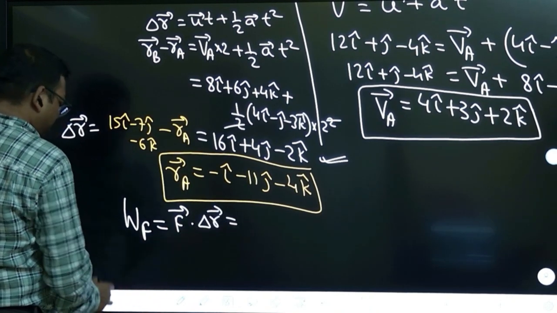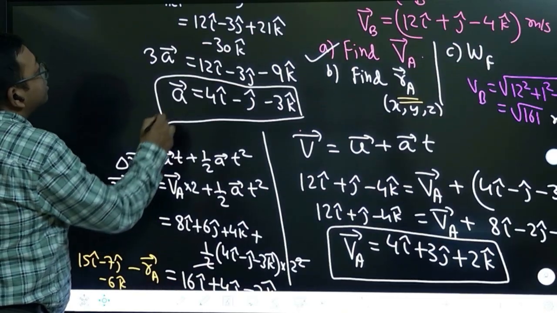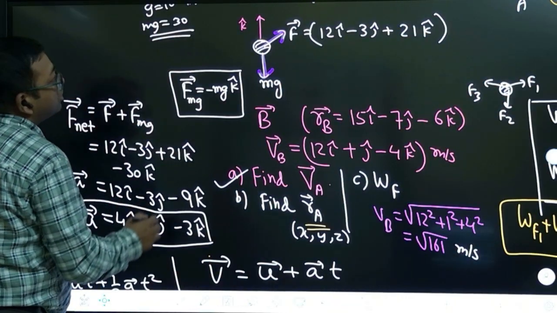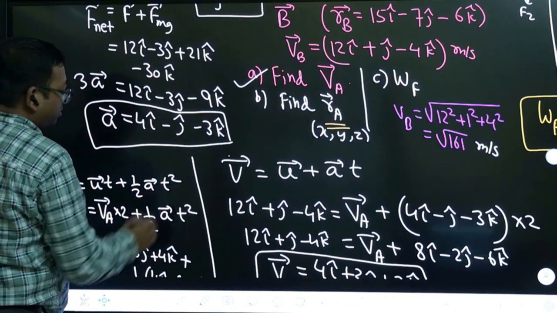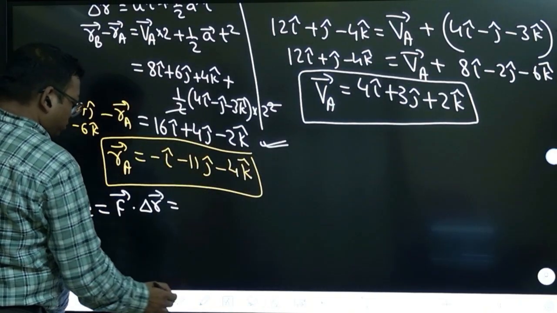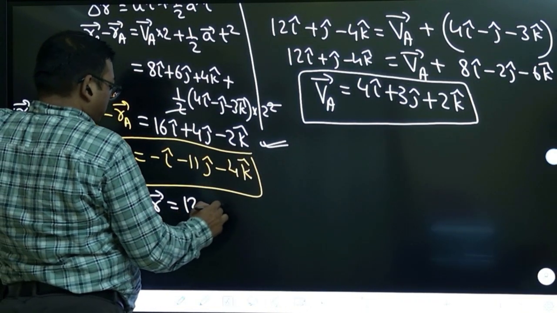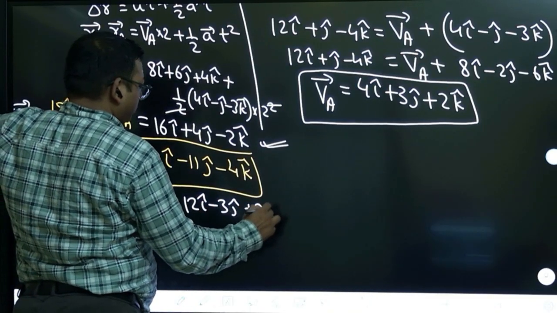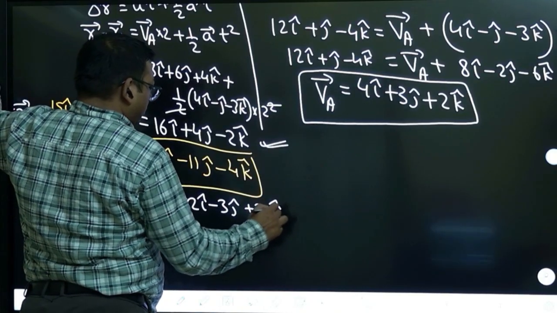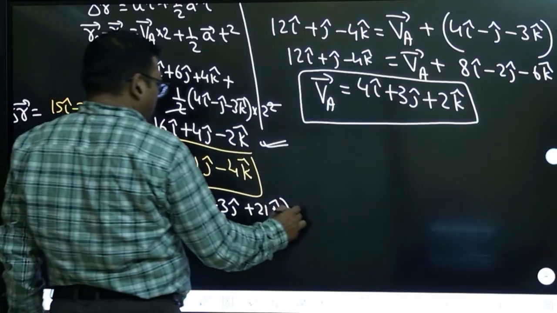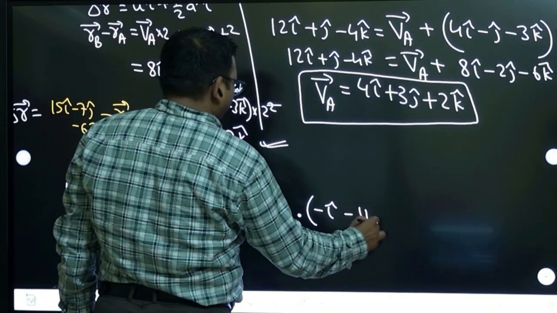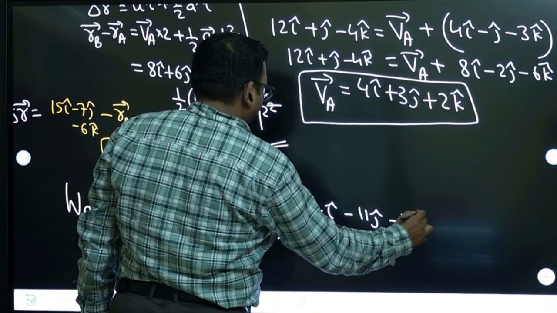That force vector they have given in the question: 12, minus 3, plus 21. Take that. This is the force vector. Dot displacement, which is minus i cap, minus 11 j cap, minus 4 j cap.